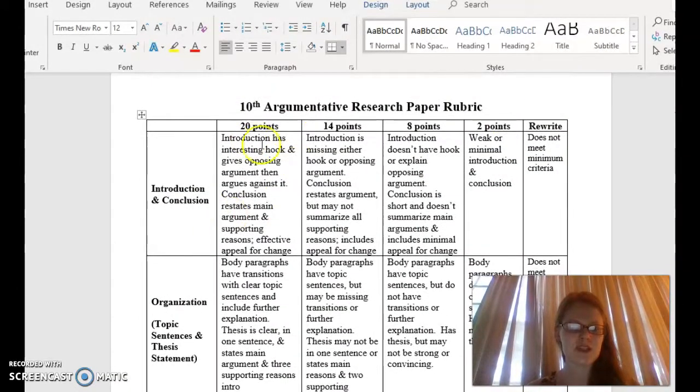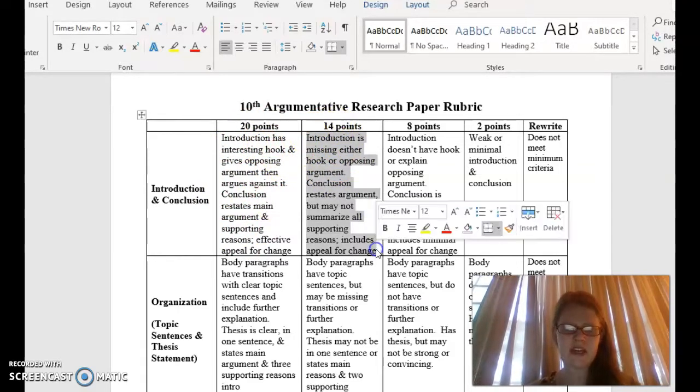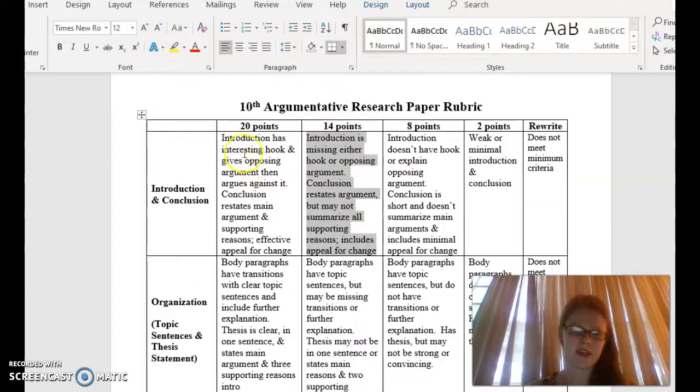Basically, each one of these, if you were to say you got this, okay, right here, and this, that would be simply minus three points. Each one of these is basically worth three points each. So if you go down to this one, that would be minus three. If you got all of this, that would be minus six, because this is worth three points and this is worth three points.